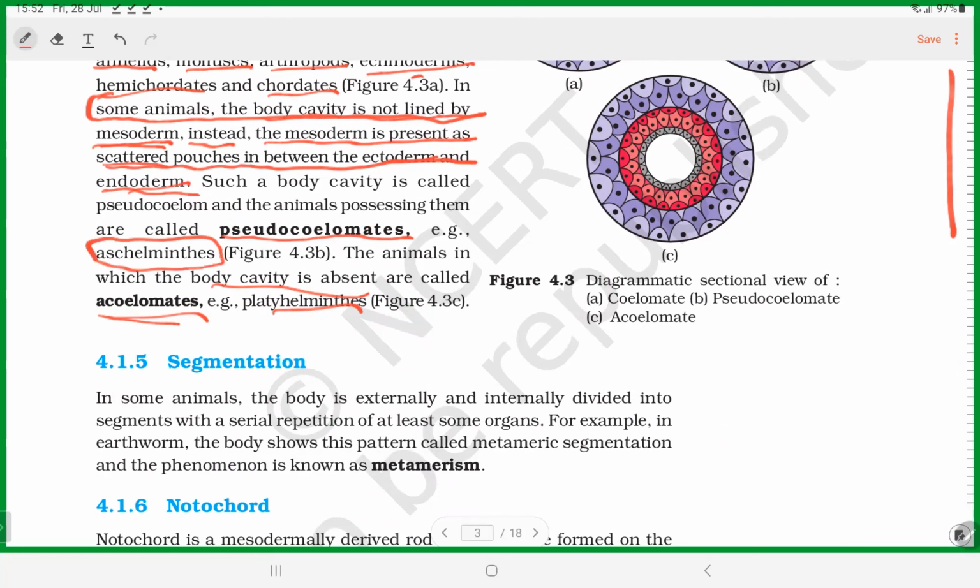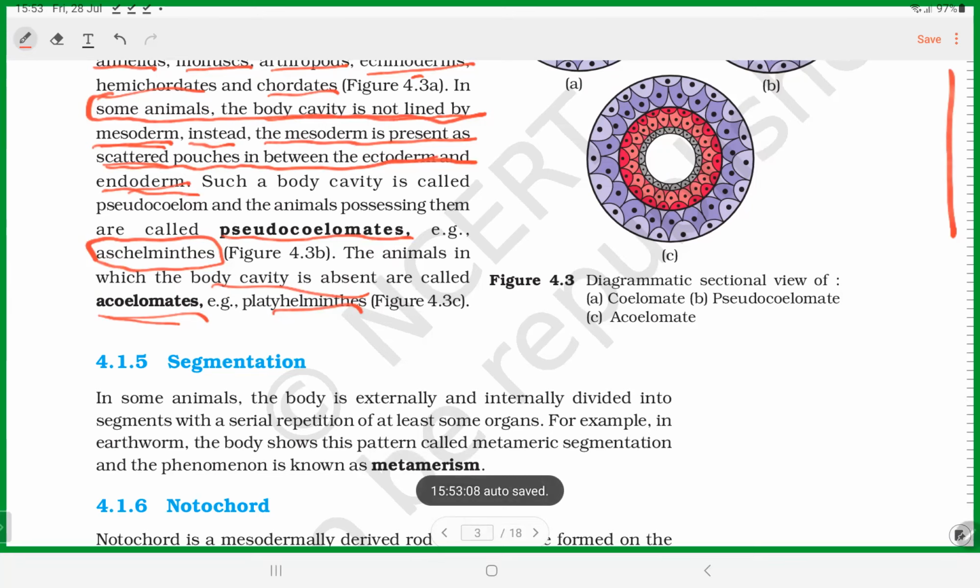They are worms basically. Helminths are worms. We will study that also in detail. Okay, so the fourth character we should know is presence of coelom.